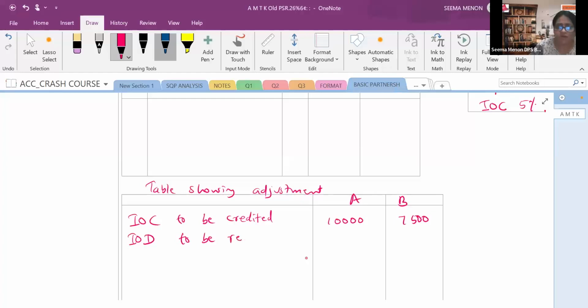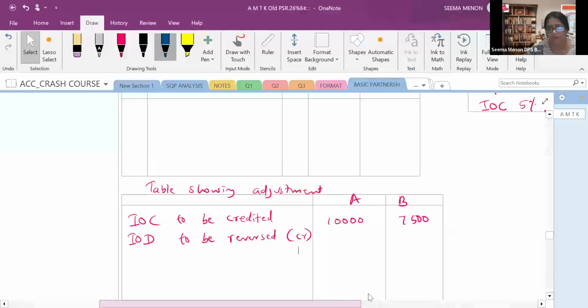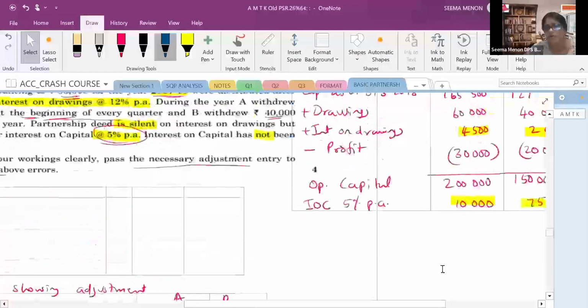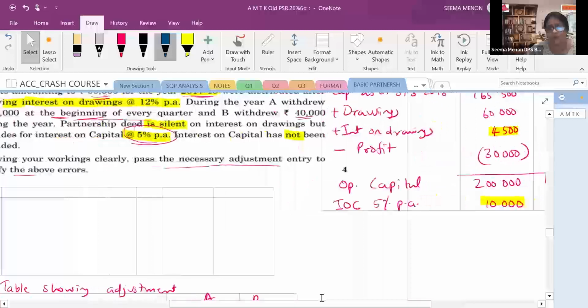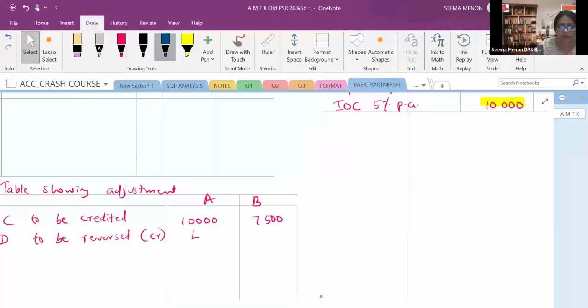Okay, so to be reversed bracket में आप दिखा सकता है credit. So the amount is 4,500 and 2,400, right? 4,500 and 2,400.